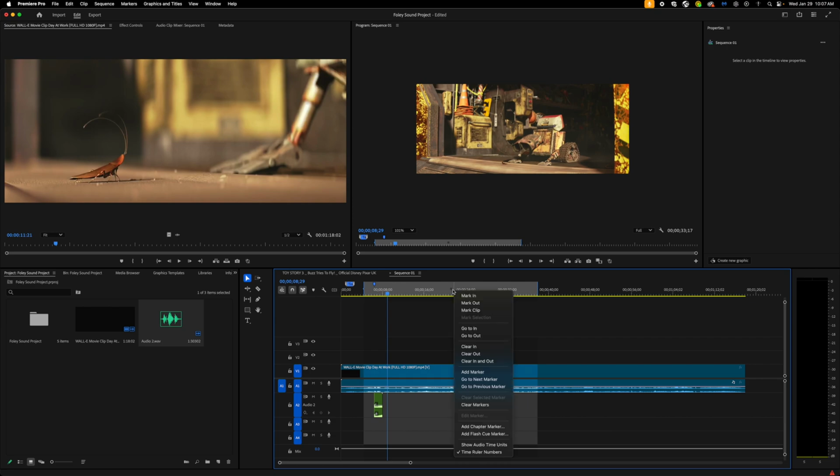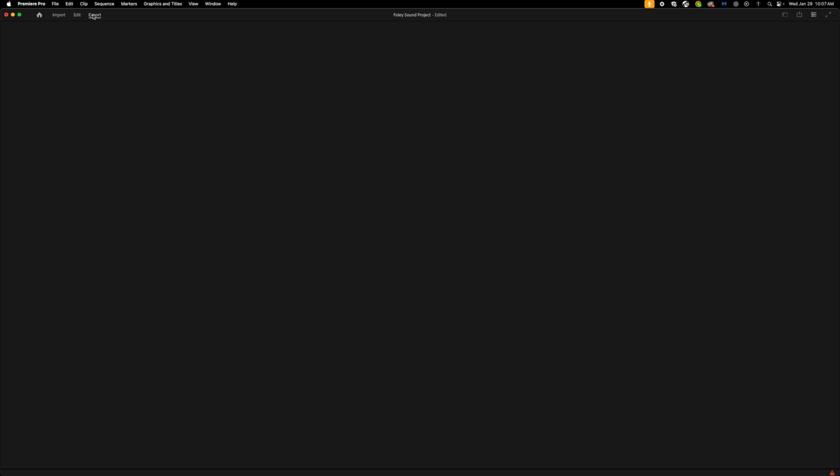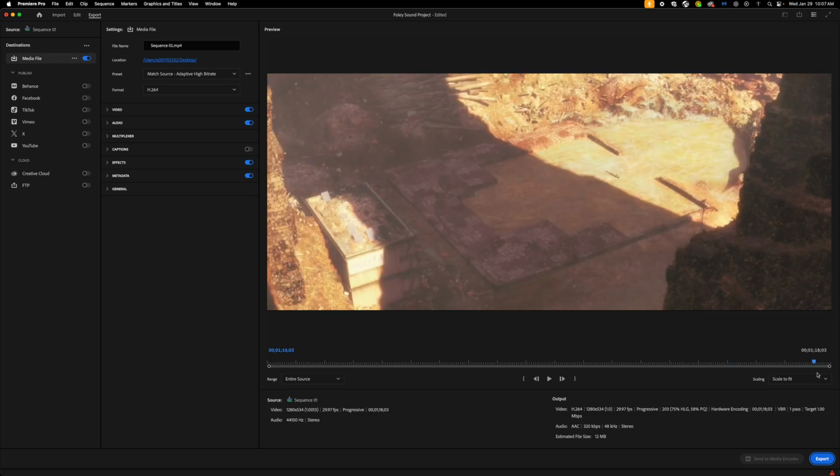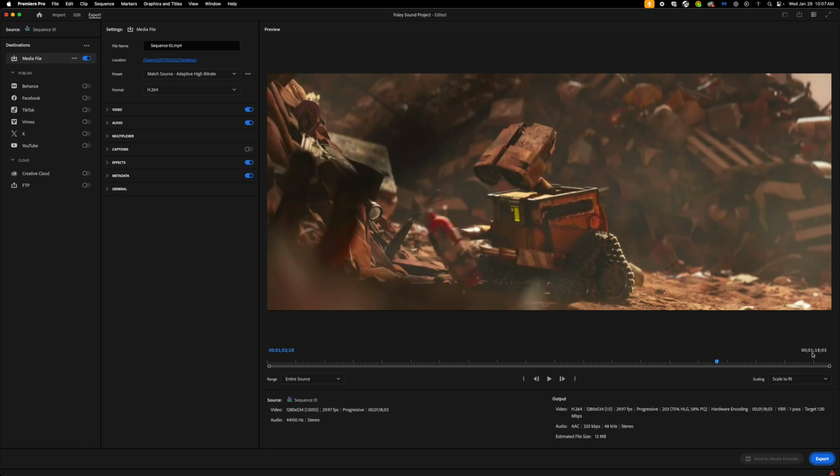So I'm going to right click on this, say clear in and out, and now when I go to export, I'm going to see that I can drag through the whole video, and even right here it says that it's 1 minute and 18 seconds long. There's some info here. You don't need to know about all of this, but you can see the file size is going to be 12 megabytes. The length of the video is going to be 1 minute, 18 seconds, which you can see here too.